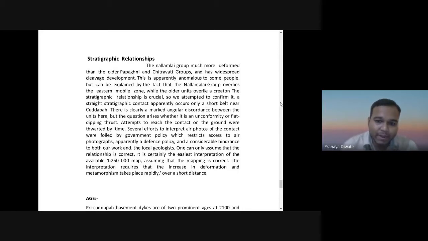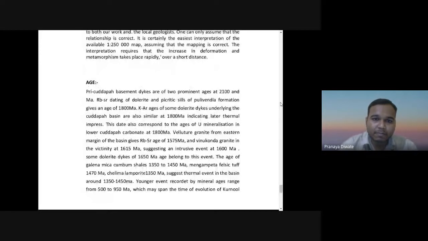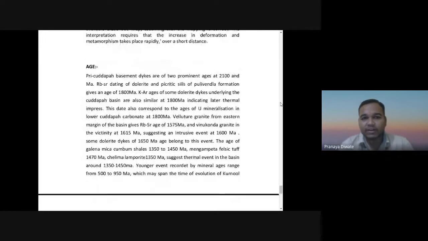Assuming that the mapping is correct, the interpretation requires an increase in deformation. The pre-Kadapa basement dikes have two prominent ages at 1120 million years, and the picritic sills of the Pulivendla formation give an age of 1800 million years.